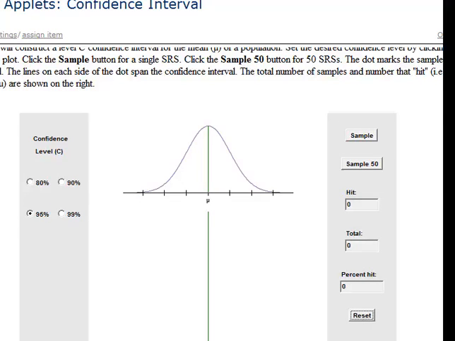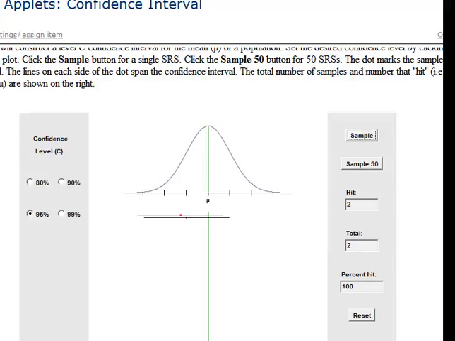I'm going to take one sample. Here is my confidence interval. Here's one margin of error, that's the plus part of it. Here's the minus part for the margin of error. So this whole line right here is my confidence interval estimate. Notice that it does include the true population parameter here.